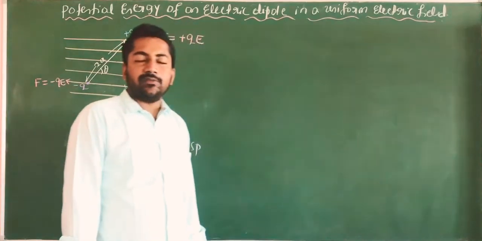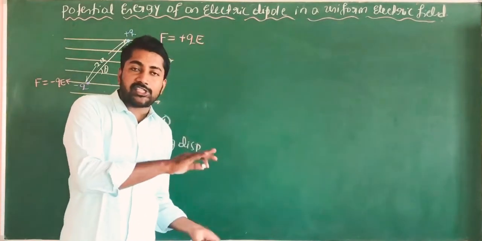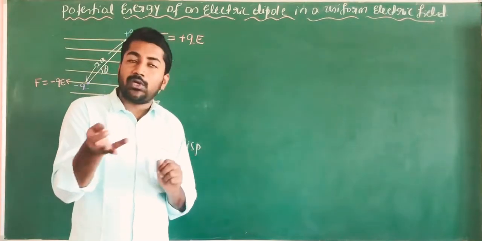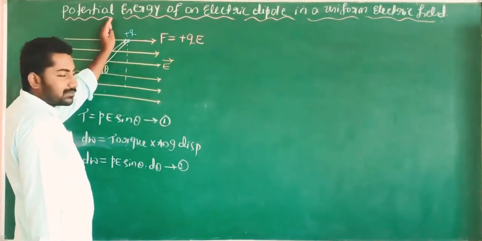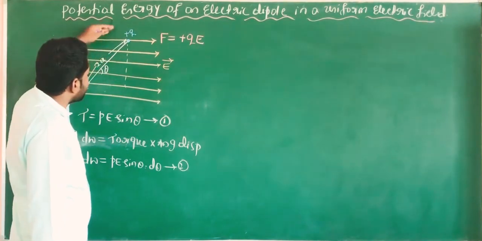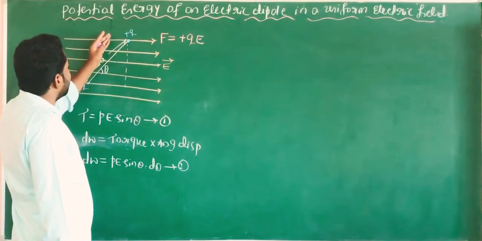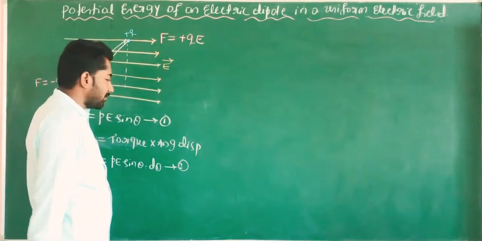Using integration, I am going to calculate the total work done from the initial position to the final position, or theta 1 to theta 2. Here theta 1 is in this position. Theta 1 is pi by 2, and theta 2 is along the direction of electric field, because the electric dipole always tends to align with the direction of electric field.